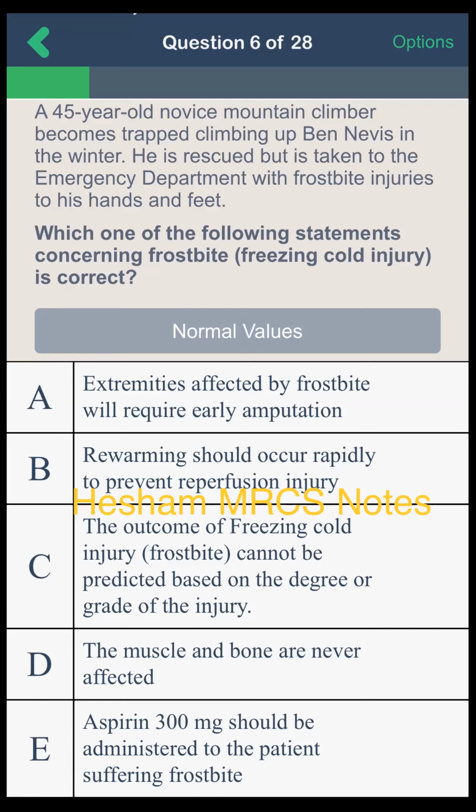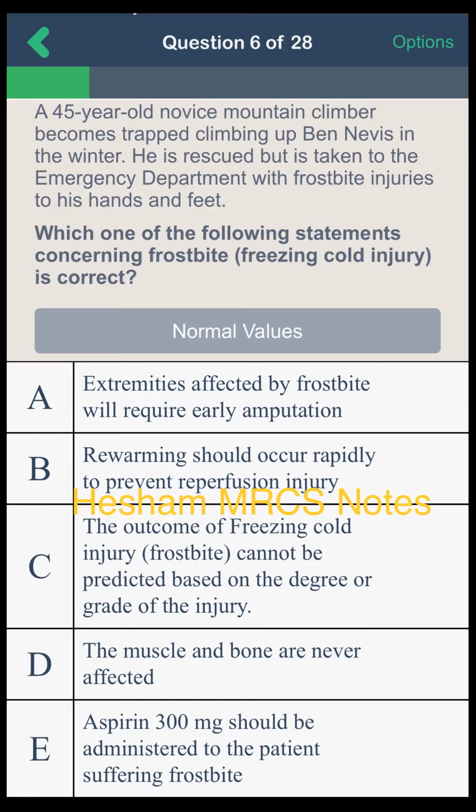From the question, I will go with option E, aspirin 300 milligrams should be administered to the patient suffering frostbite. Yes, excellent. Aspirin is taken as a prophylactic antiplatelet for all patients. We take 4 tablets. But the most important here is to remember that the patient does not require rapid rewarming.